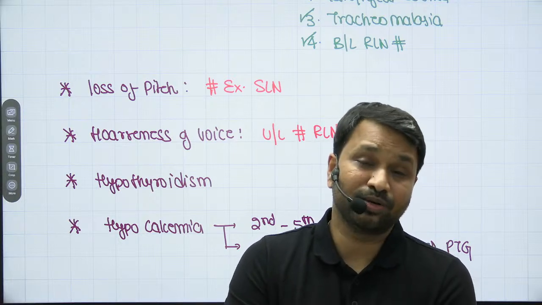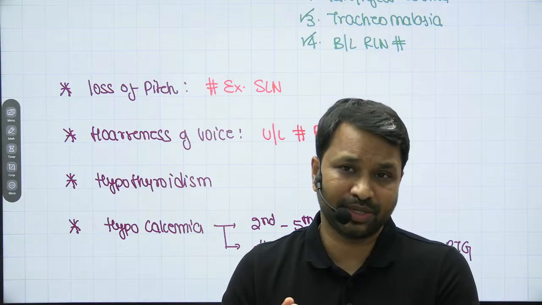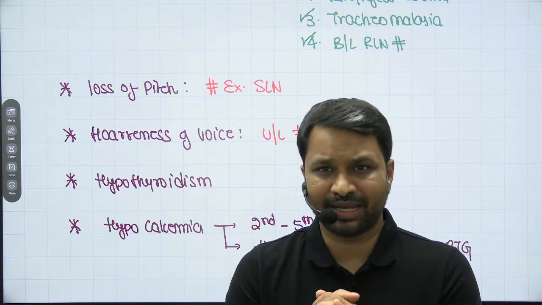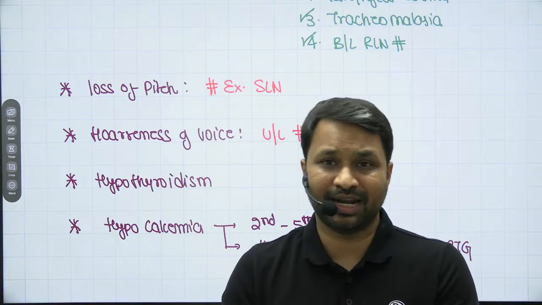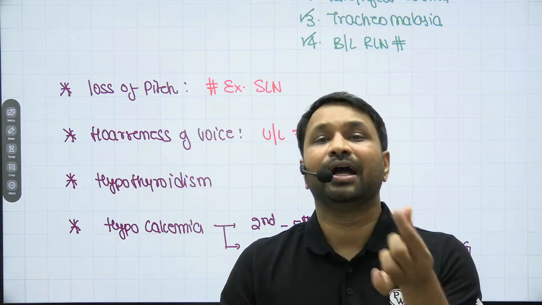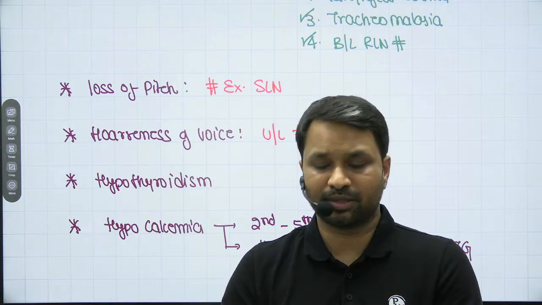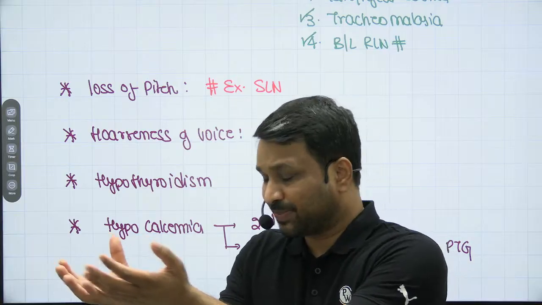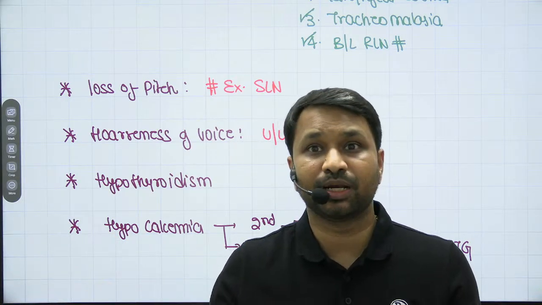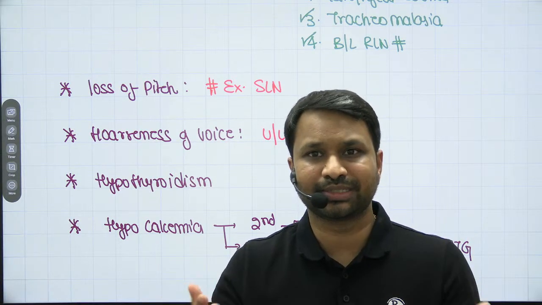Now that brings down to an interesting story about one of my early part of the surgery where I was doing as an SR and I had a resident. We were operating on a thyroid gland. It was a papillary cancer thyroid. We were able to remove the entire gland. So accidentally I had one of the parathyroid gland which came along with it. So I delineated it. I put it on the trachea. You see the trachea? I put it right here because I wanted to put it back on the sternocleidomastoid muscle. I delivered the specimen. I gave it to the sister and I turned back and I see the parathyroid gland is gone. And I was in a wonder. I was like, what just happened?